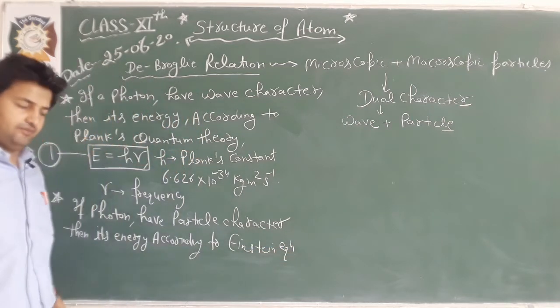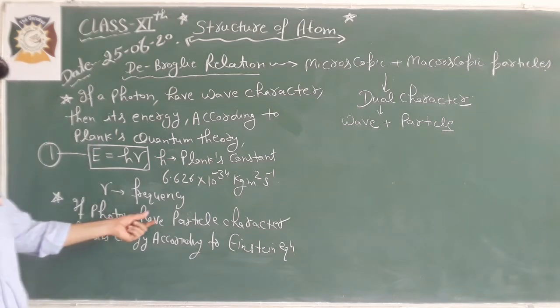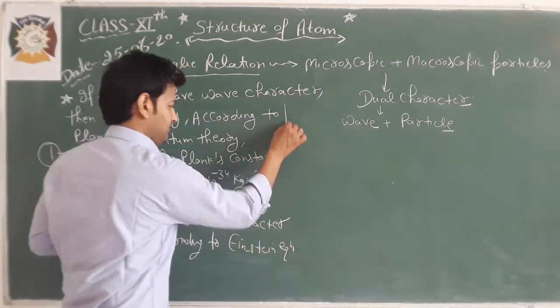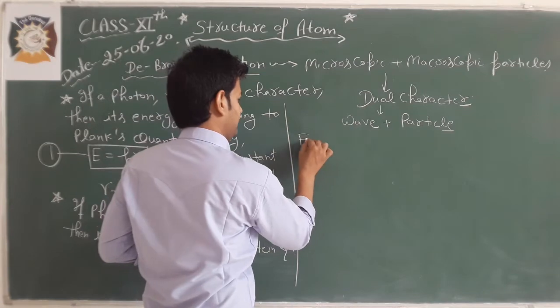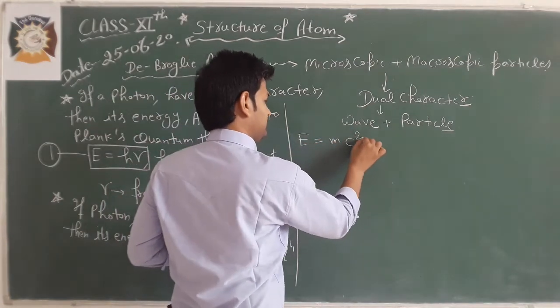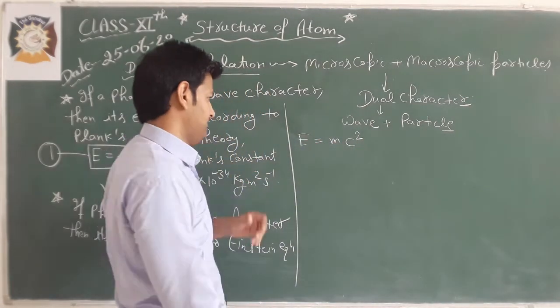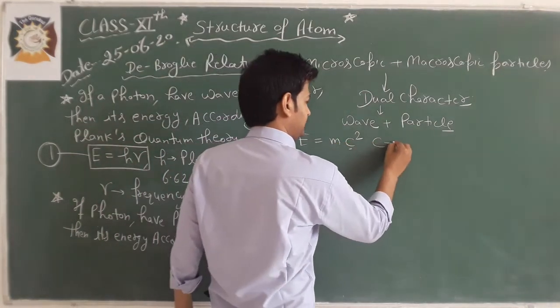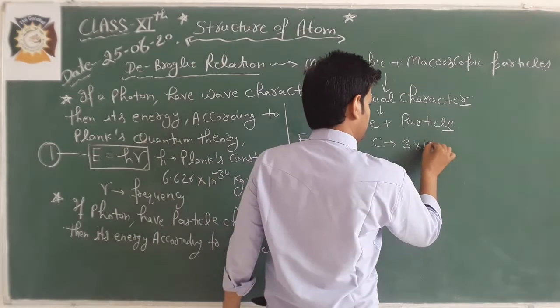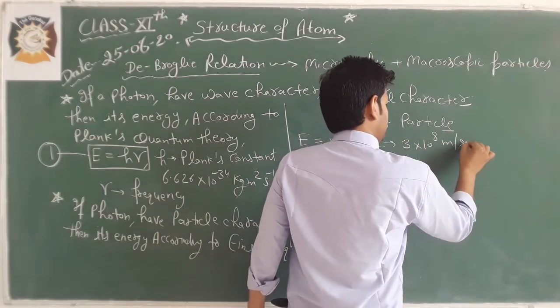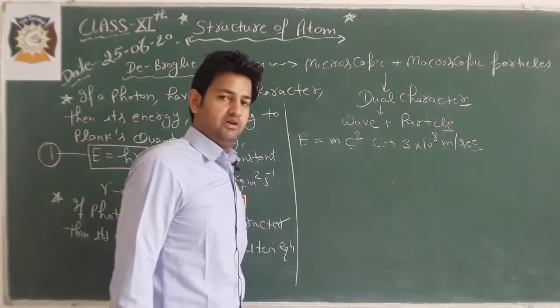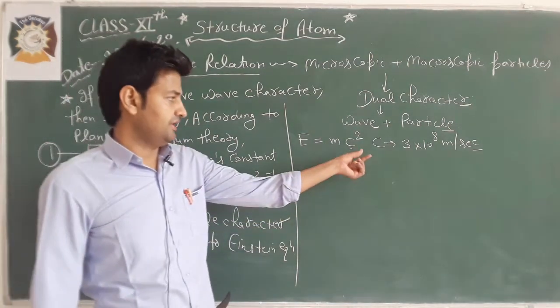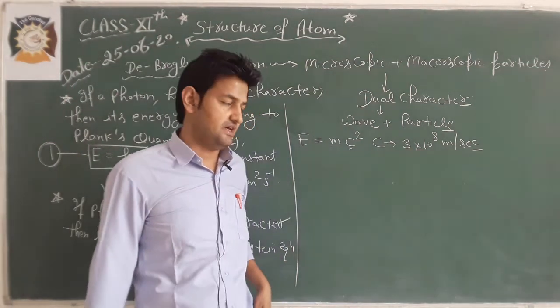Einstein gave a relation for energy when the photon behaves like a particle, E is equal to mc square. M is mass of the photon, c is speed of light, which is 3 into 10 to the power 8 meter per second.